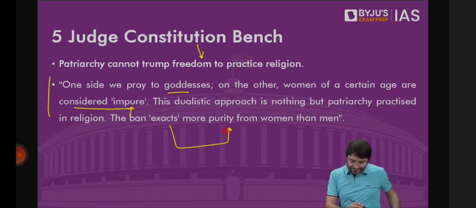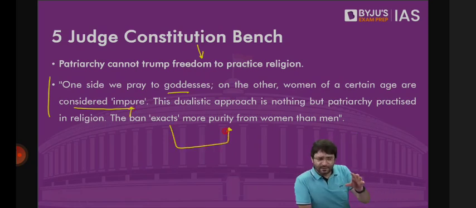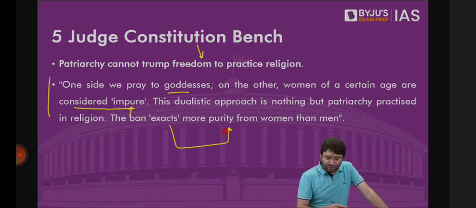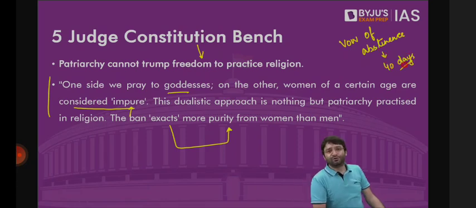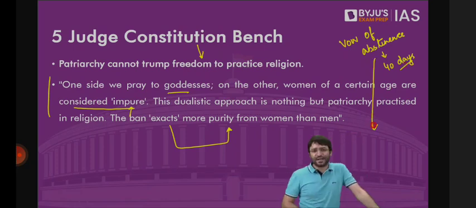How? When you go on a pilgrimage to Shabarimala, you're also supposed to take a vow of abstinence. That means 40 days, you have to abstain from sex and sexual activity. You have to be pure for 40 days, because Lord Ayappa is celibate, and if you want a darshan of Lord Ayappa, you have to abstain from sex for 40 days. Temple authority said men can easily subscribe to this. They can abstain from sex for 40 days, and remain pure.